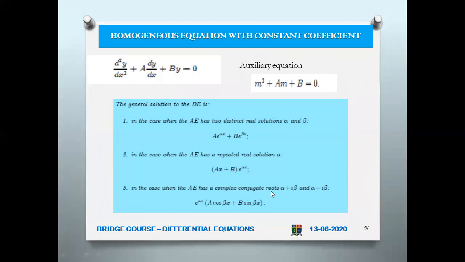Then if it is a complex conjugate, that is, if b square minus 4ac is less than 0, then definitely you will be getting minus b plus or minus i into root of 4ac minus b square by 2a. So that will give you a real part plus i into imaginary part, that is alpha plus i beta and alpha minus i beta. So for this you write the solution as e power alpha x (a cos beta x plus b sin beta x). For all these things you have proofs.